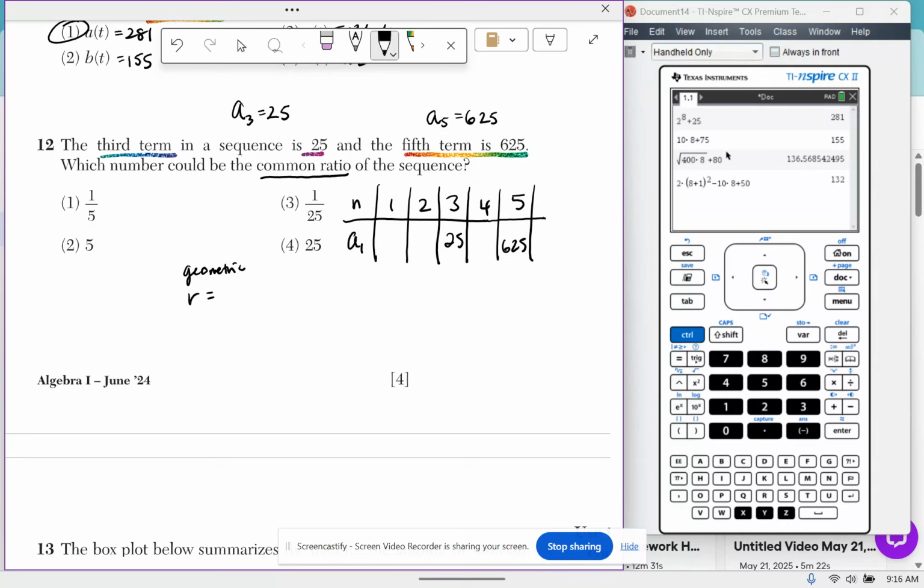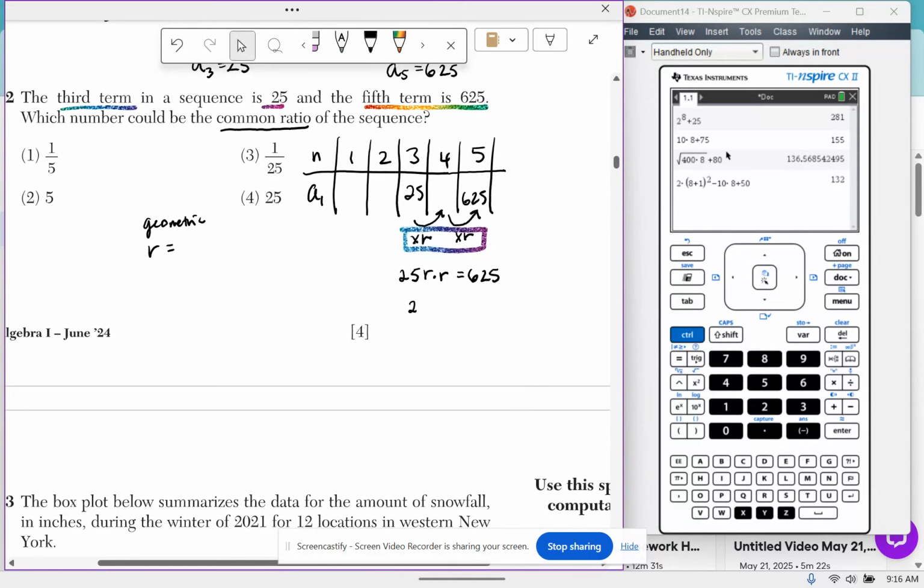So what I'm going to want to do here is, in order to get from this term to this term, I must multiply by some unknown r. In order to get from this term to my other clue, I have to multiply by some unknown r. How many r's did I have to multiply by? 2. So you had to do r times r to get to 625 when you start at 25.